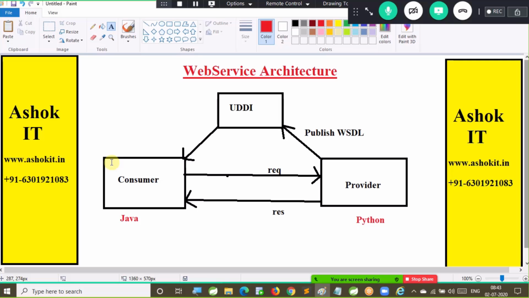Are you able to follow this? Whatever data the consumer is sending in the request should be understood by the provider. Whatever data the provider is sending should be understood by the consumer. Now, tell me something. Our Prime Minister Narendra Modi is there. When Narendra Modi comes to Telangana or Andhra Pradesh, he will speak in Hindi. Our Telugu people cannot understand Hindi. Can a Telugu person directly communicate with Narendra Modi in the public meeting? Not possible, because Narendra Modi cannot understand Telugu and the Telugu person cannot understand Hindi. These two people cannot communicate.